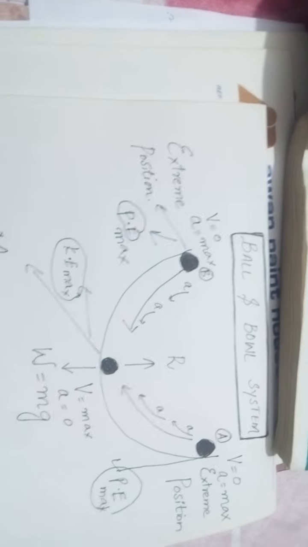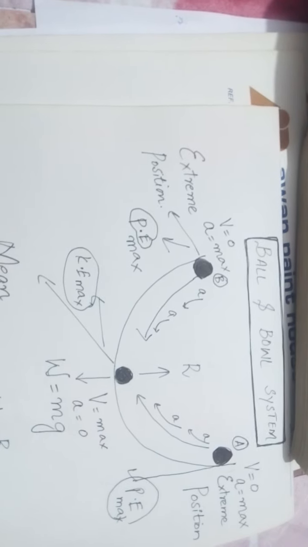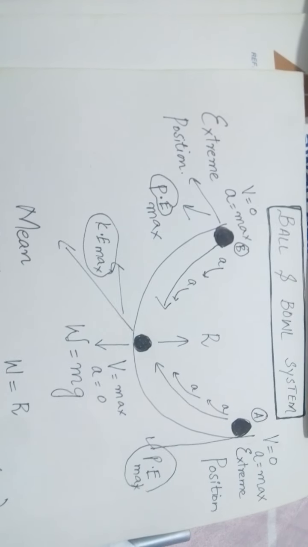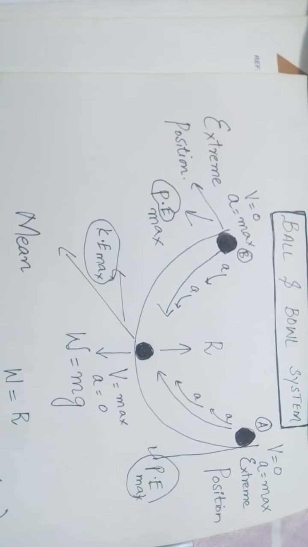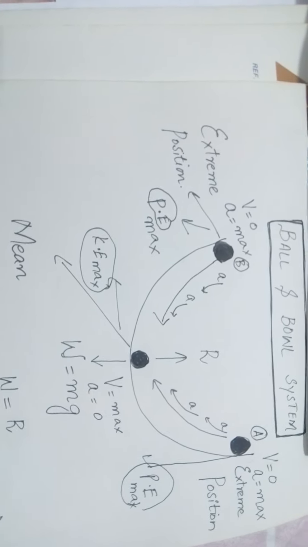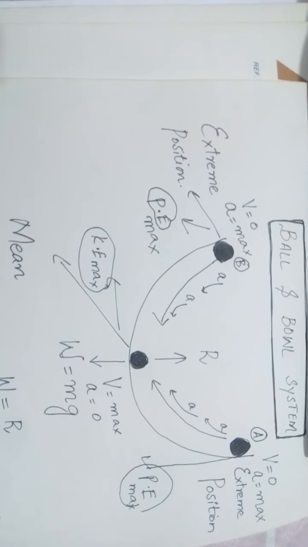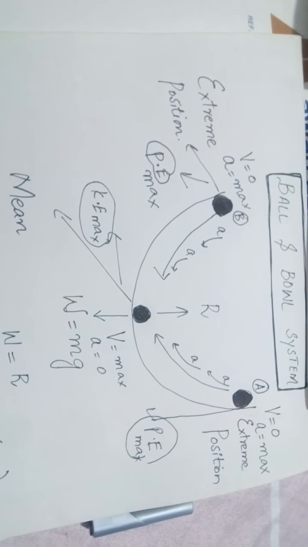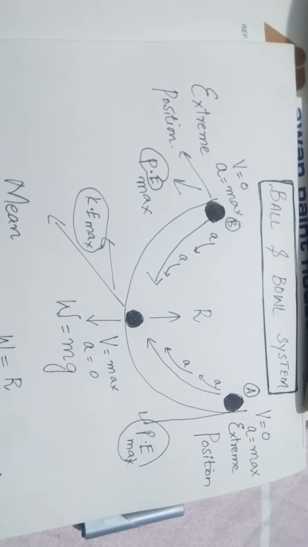You can see in the diagram that acceleration is 0 at the mean position and maximum at the extreme position. Acceleration is maximum at the extreme position A, where velocity is 0.